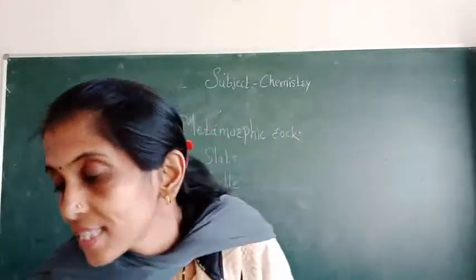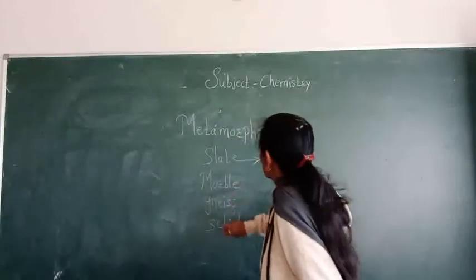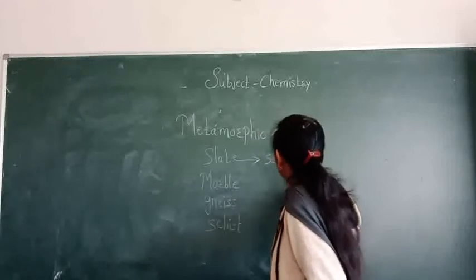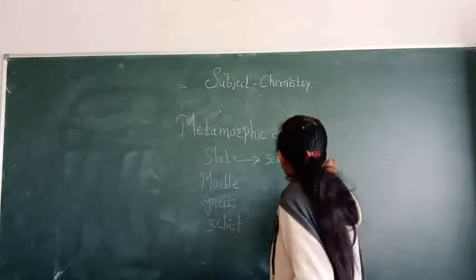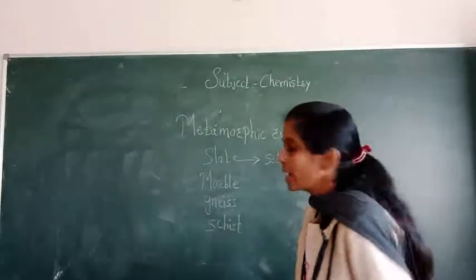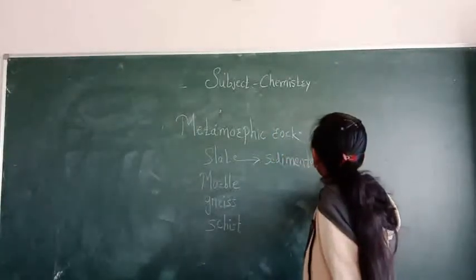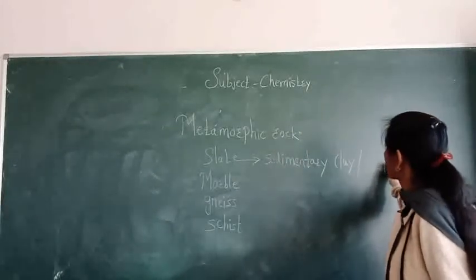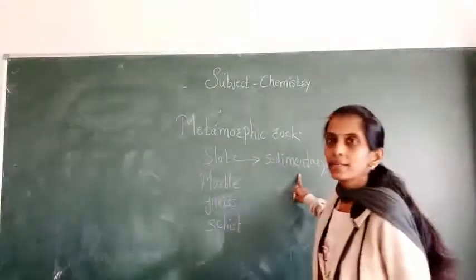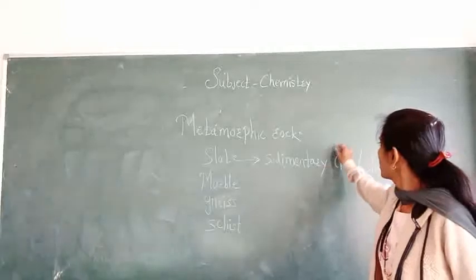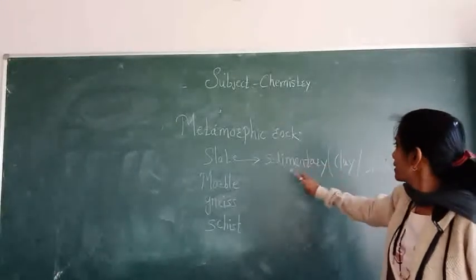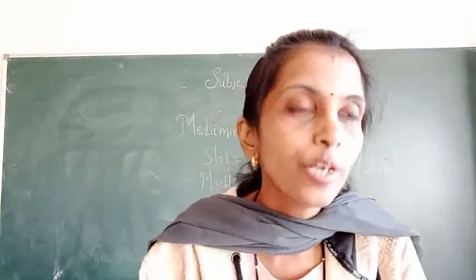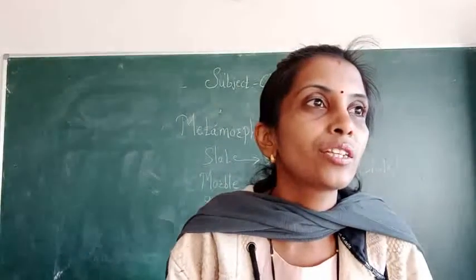Okay, means slate is made up from sedimentary rock. So which sedimentary rocks? Clay and shale. Slate is made up from clay and shale when it is exposed to low pressure and low temperature.